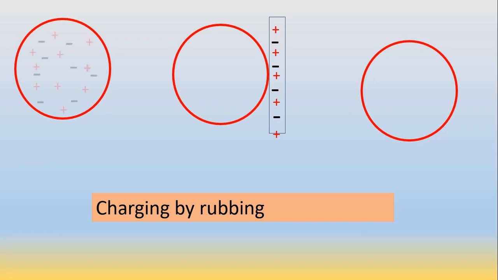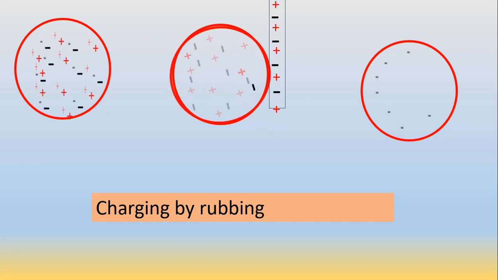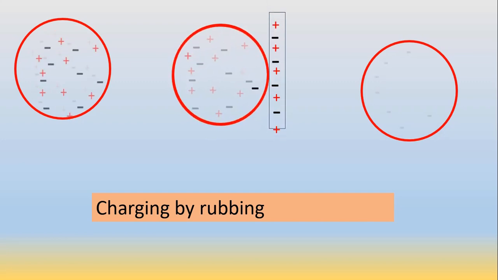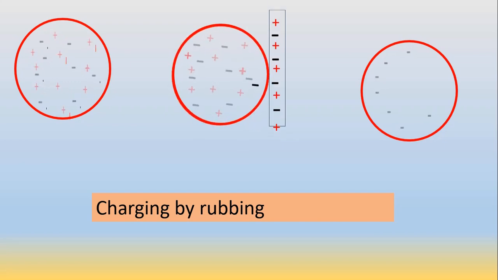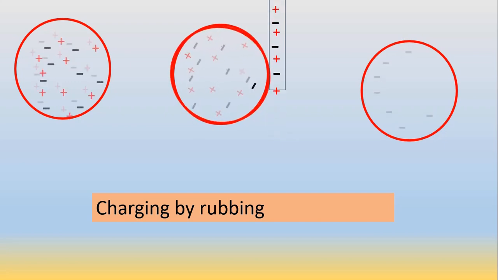Here is a neutral object that has equal number of positive and negatives. If you happen to rub it against another material, a non-conductor also, a poor conductor of electricity, you rub, as you can see, the object gets charged, as you can see in object number 3. That process of charging is known as charging by rubbing. The charges acquired are known as static charges.